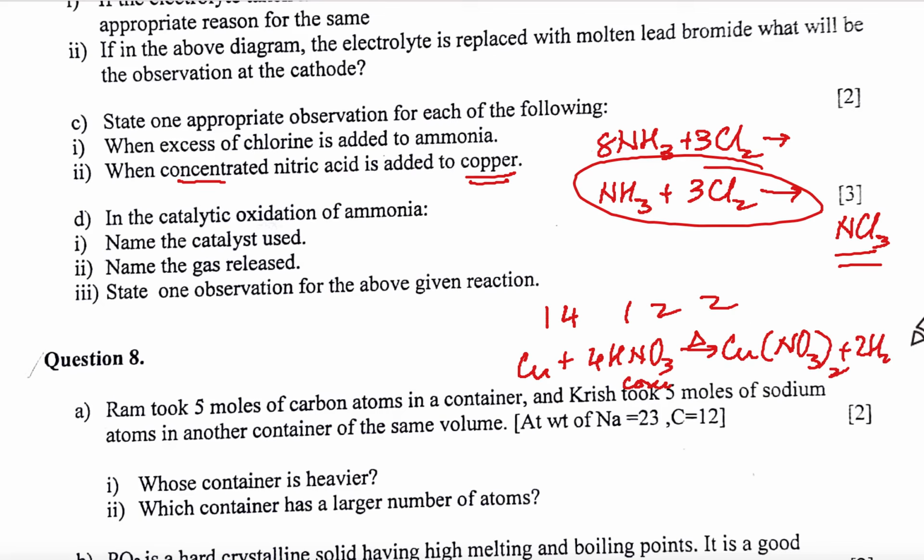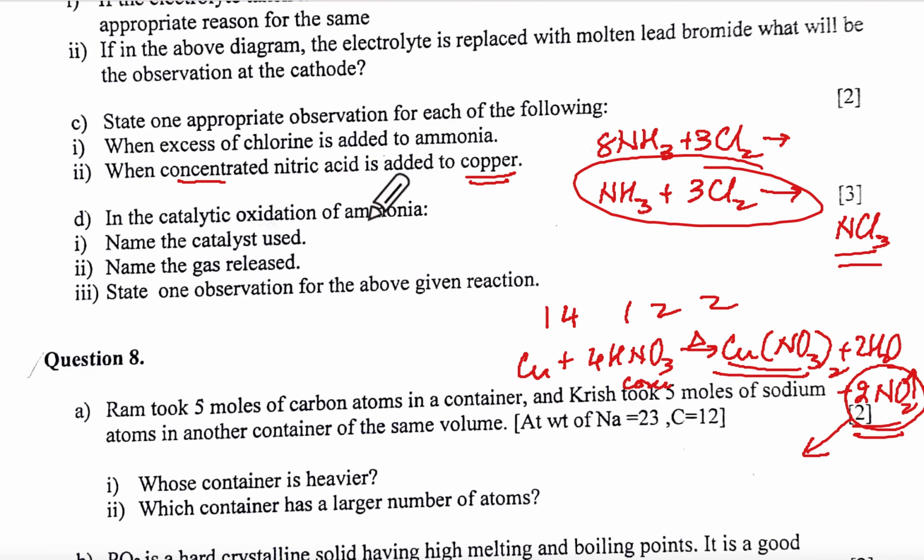You can see this 2 and 2. Okay, now they are saying what is one appropriate observation. First thing you will see is reddish brown vapors of NO2 and the solution becomes blue.